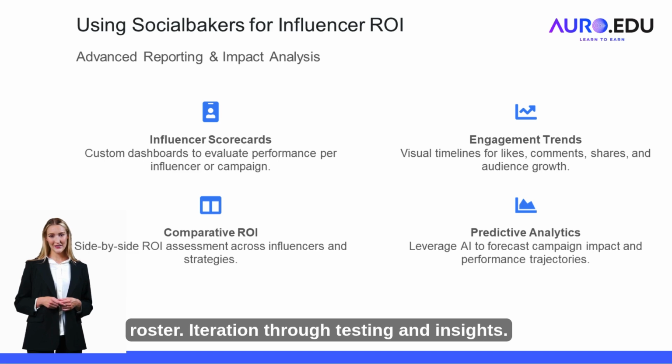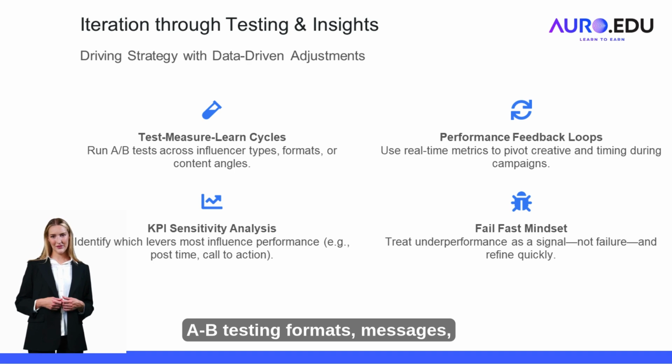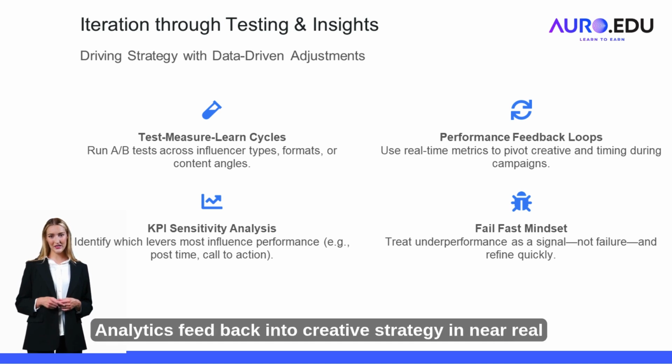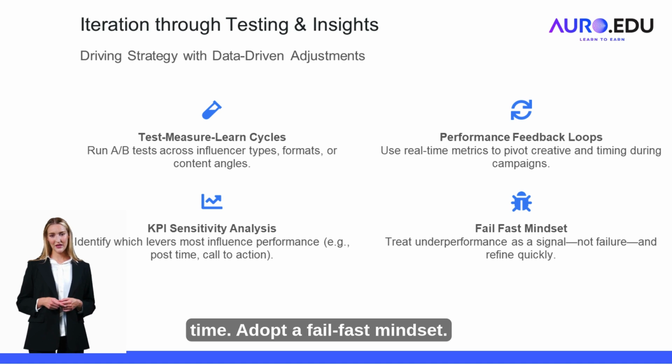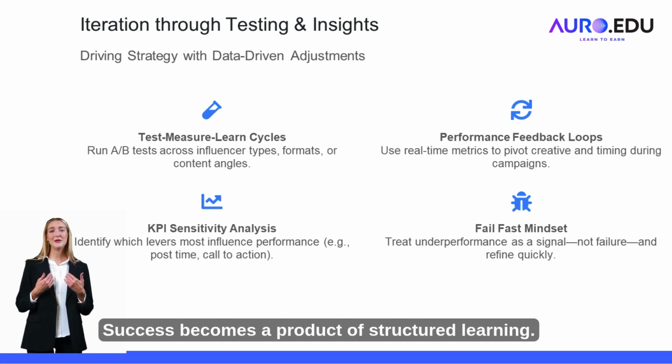Iteration through testing and insights. The best campaigns evolve through testing. A/B testing formats, messages, or timing can reveal surprising truths. Analytics feed back into creative strategy in near real time. Adopt a fail-fast mindset. Experiment often and pivot quickly. Success becomes a product of structured learning.